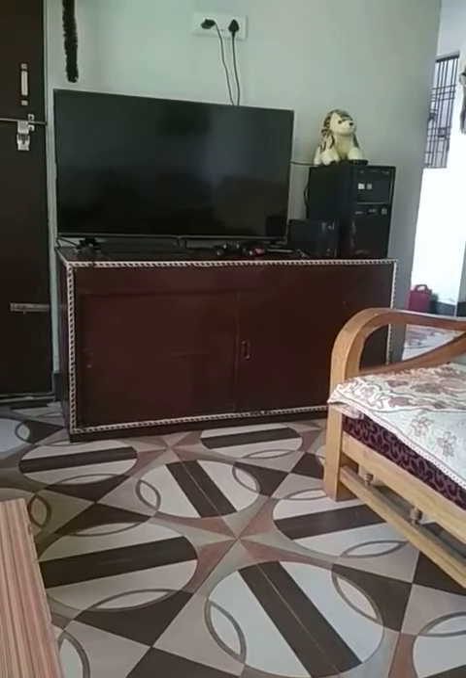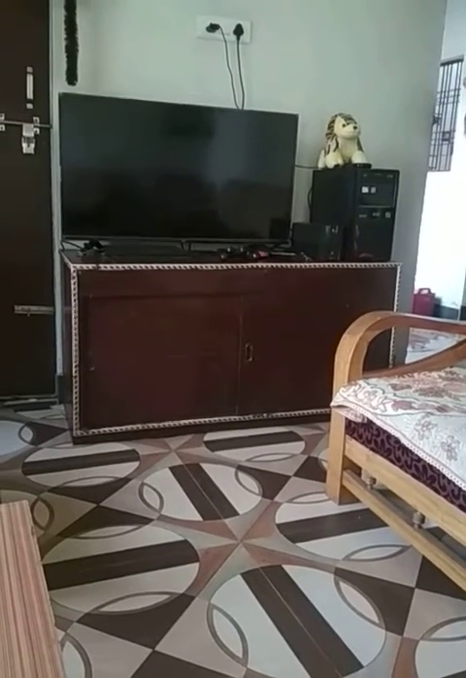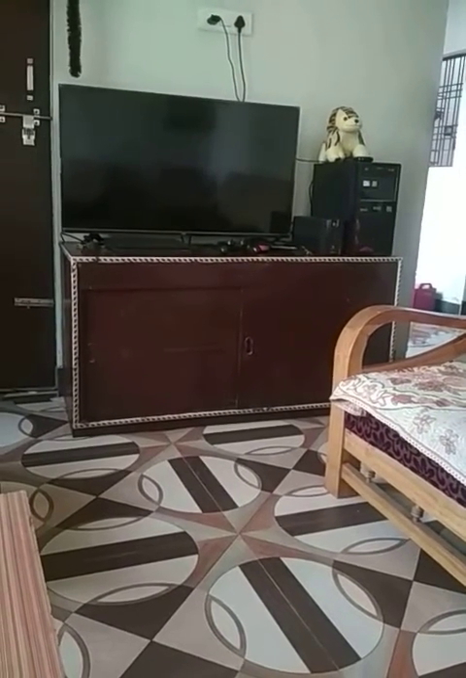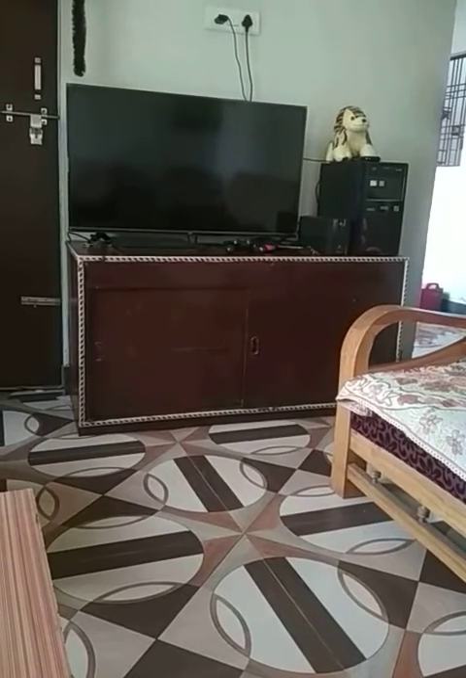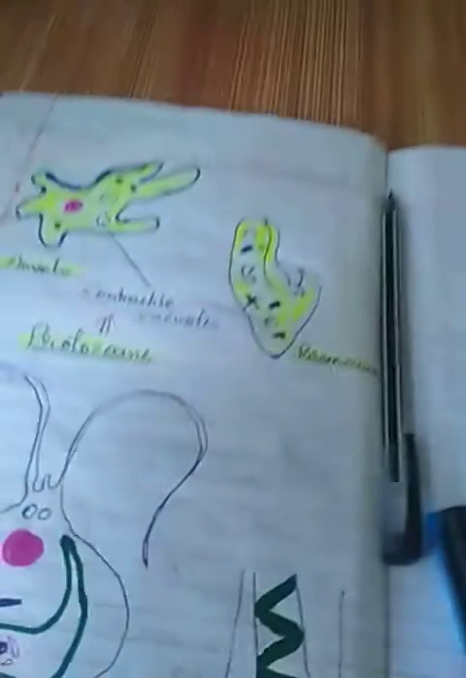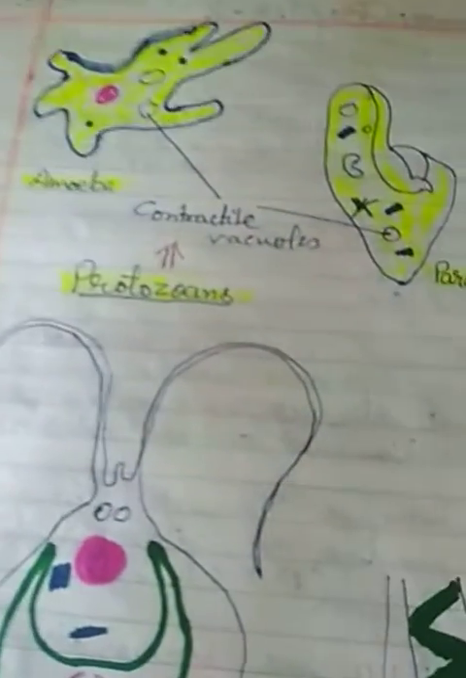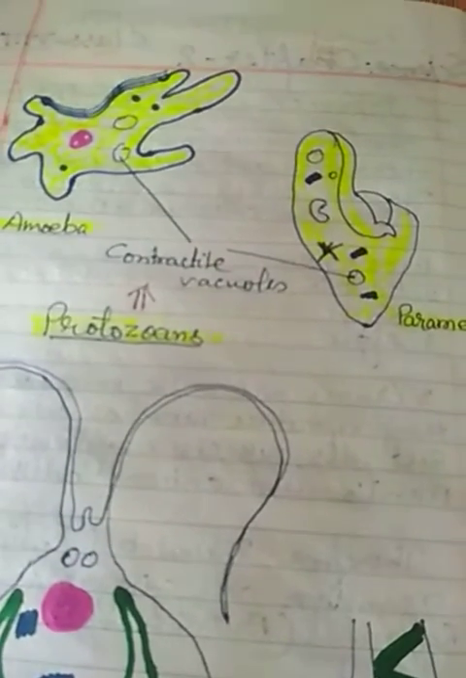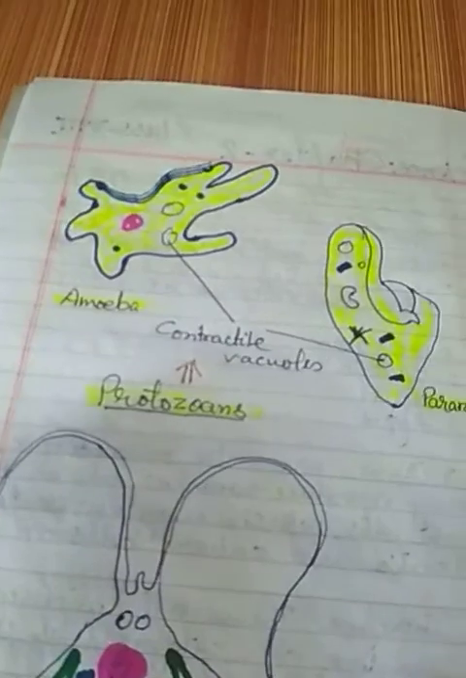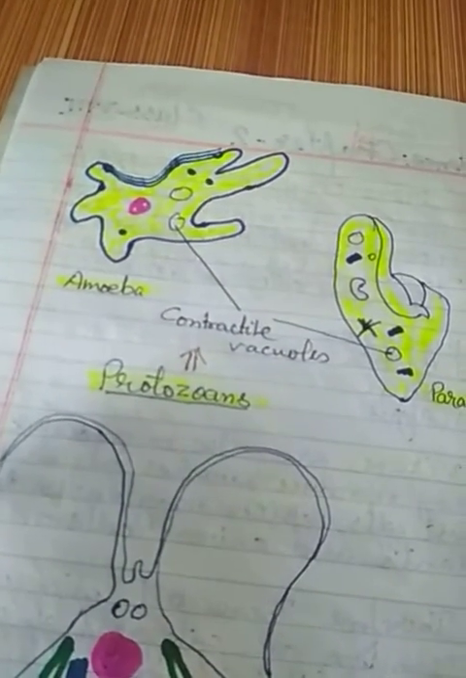Students of class 8, welcome to the study of chapter 2, that is Microorganisms: Friend and Foe, that has been given in your book. And today's topic is the microorganism, whether they are friend or they are foe. Foe means enemy, friend means friend.